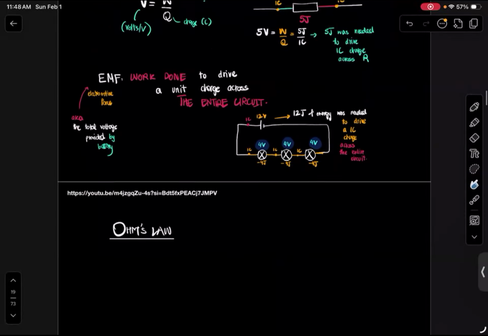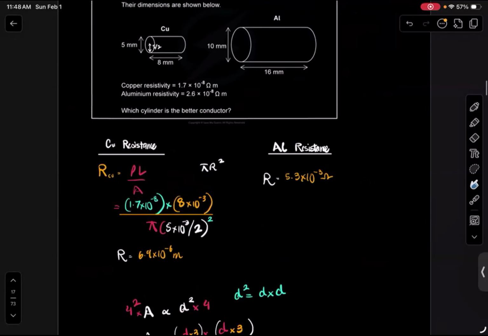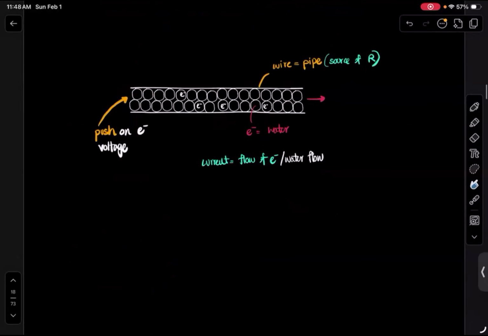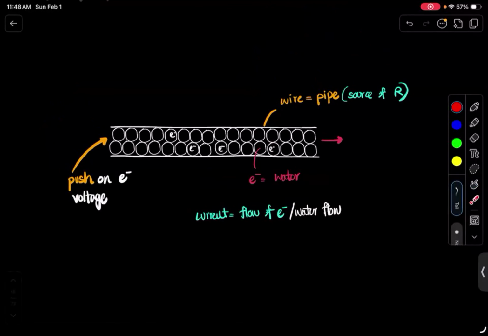Okay, sounds good. Earlier, we figured out what resistance was and what voltage is. A good analogy for voltage, current, and resistance is a pipe with water flow. The water flow can be thought of as the current, which is basically the electrons. So current is the flow of electrons, like the flow of water. But why is that water flowing? Because there must have been a push on it, and that push is known as the voltage. That's also known as the EMF. It's the force that is pushing the electrons.